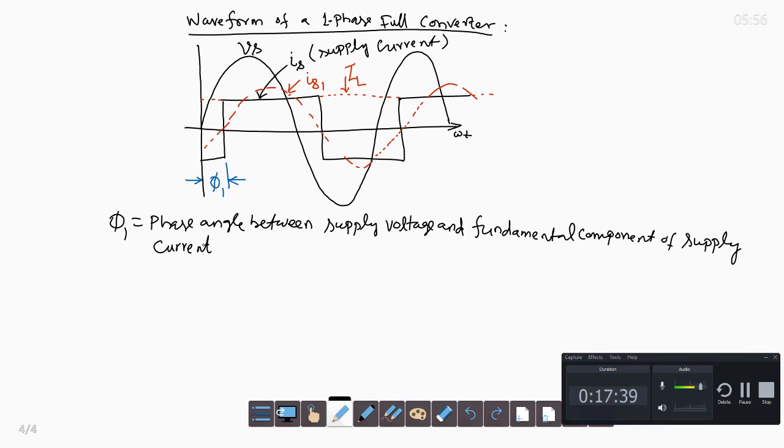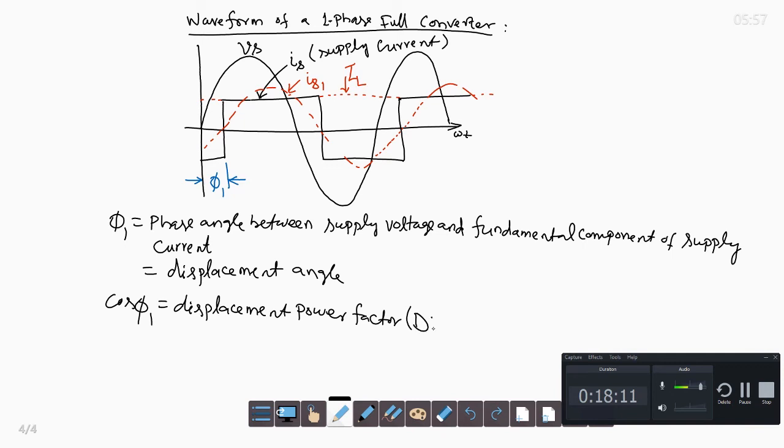So this is called the displacement angle. Displacement angle phi 1, and the cosine of that, cos phi 1, is called the displacement power factor. Let us write DPF, displacement power factor, or simply displacement factor.